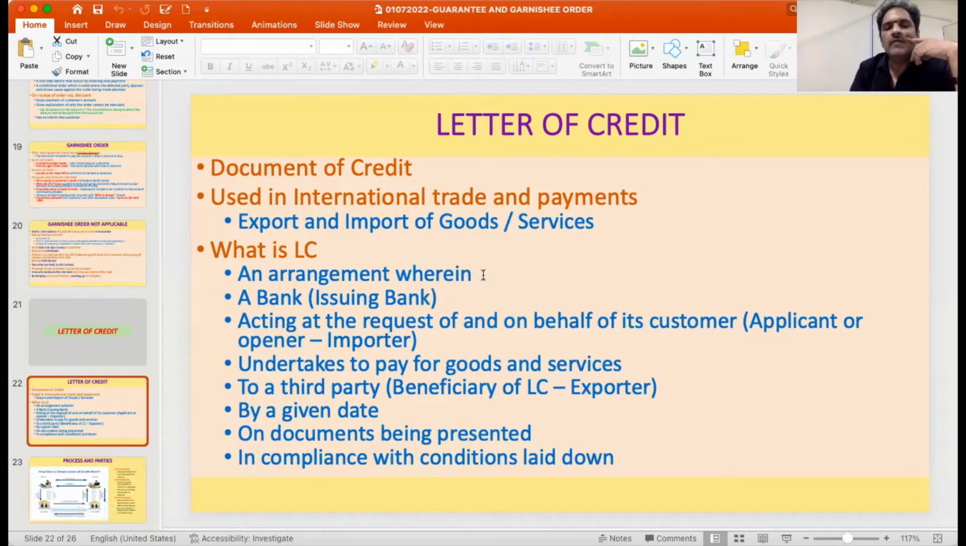So first, an arrangement wherein a bank, which is an issuing bank, acting at the request of or on behalf of its customer.